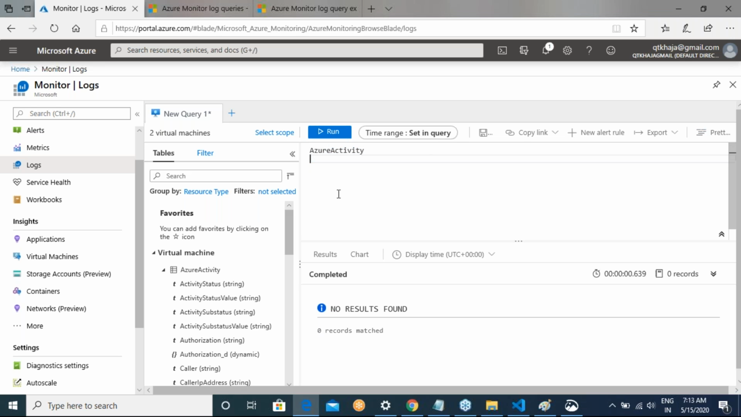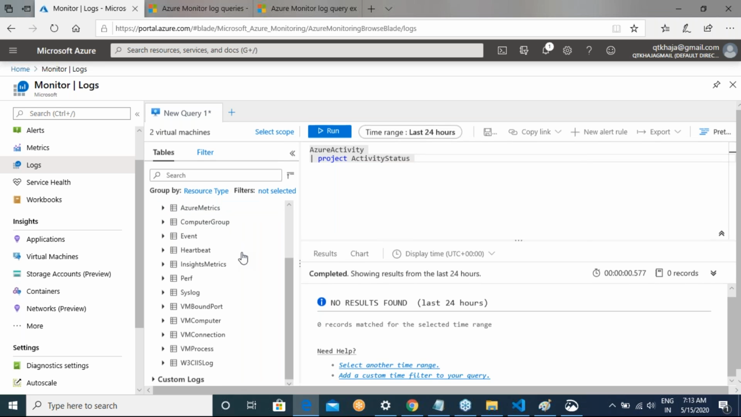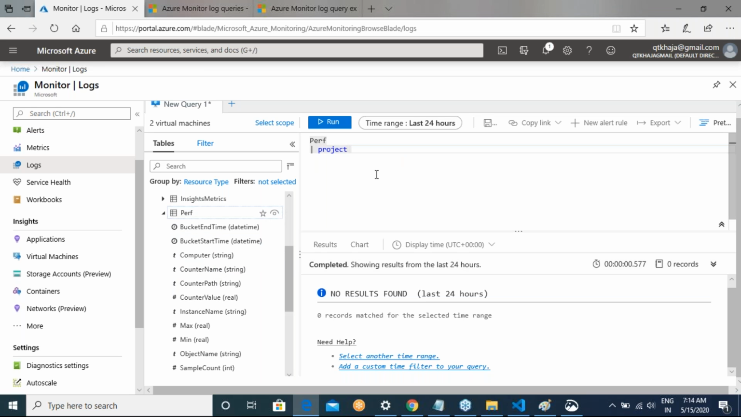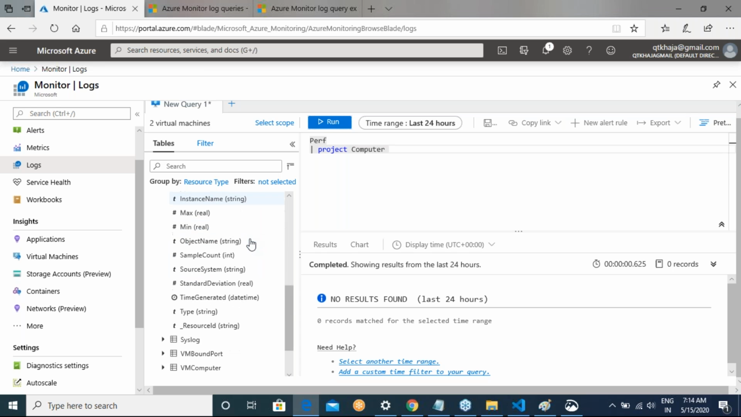So Azure activity pipe project activity status. Let me run. So there is no record actually in this table. Okay, fine. Now let me go with performance. So Perf, okay, and project. So if there are any records in this, you can basically say project computer. Okay, there are no records. So right now we are not getting logs because we don't have records.